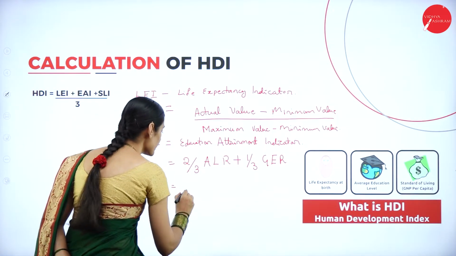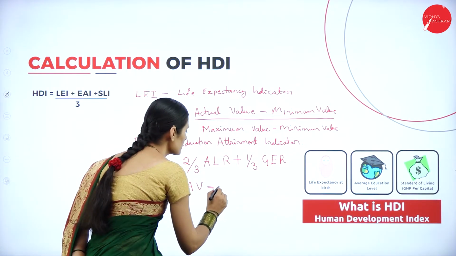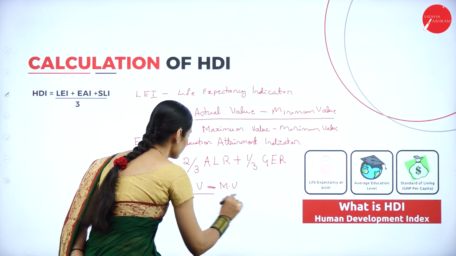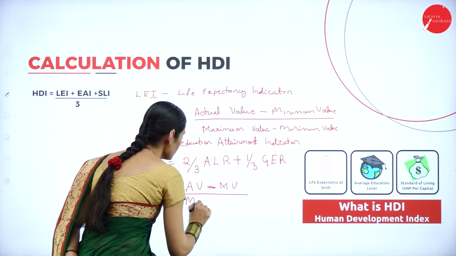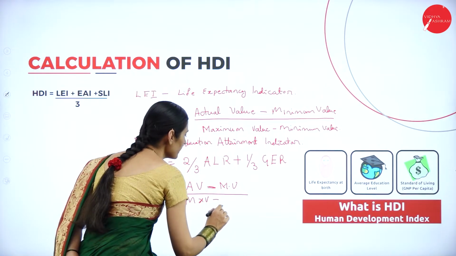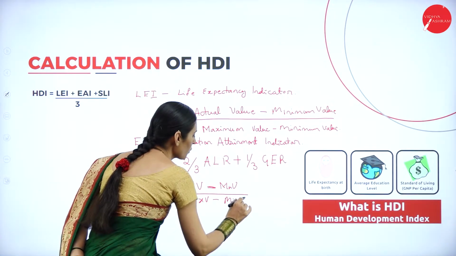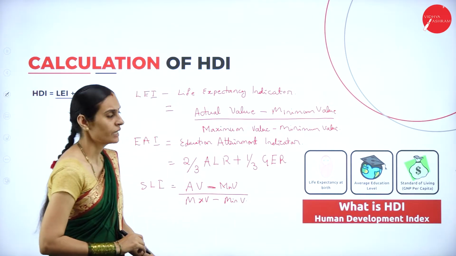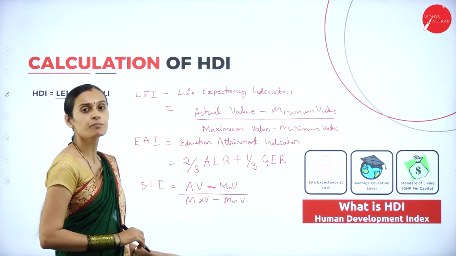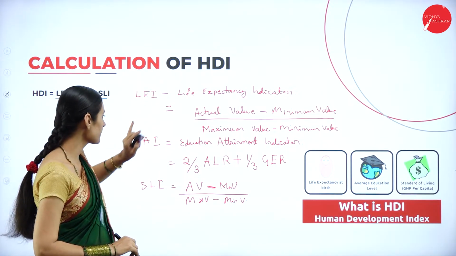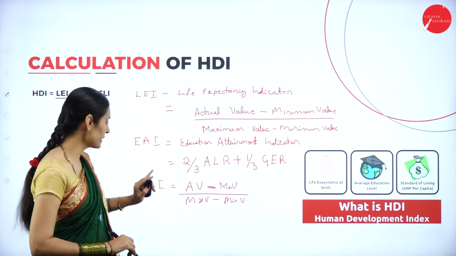The same: actual value minus minimum value divided by maximum value minus minimum values. So these 3 important formulas belong separately to the life expectancy indicators, educational attainment indicators and